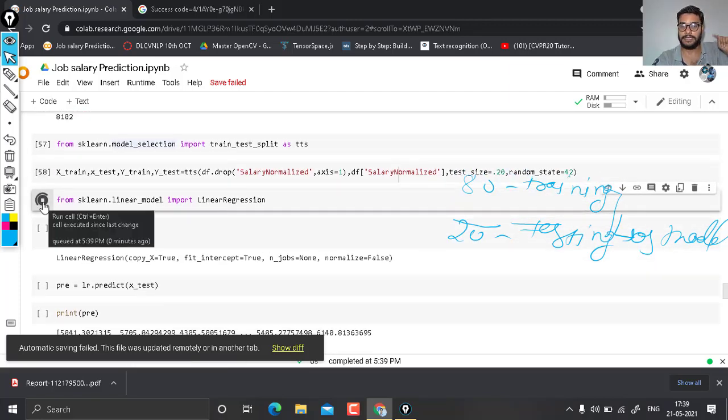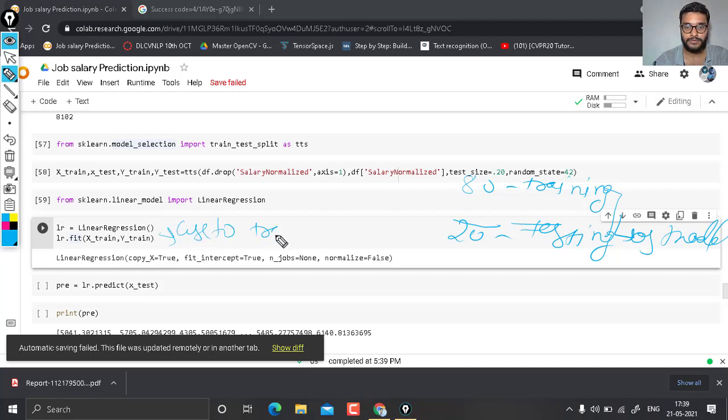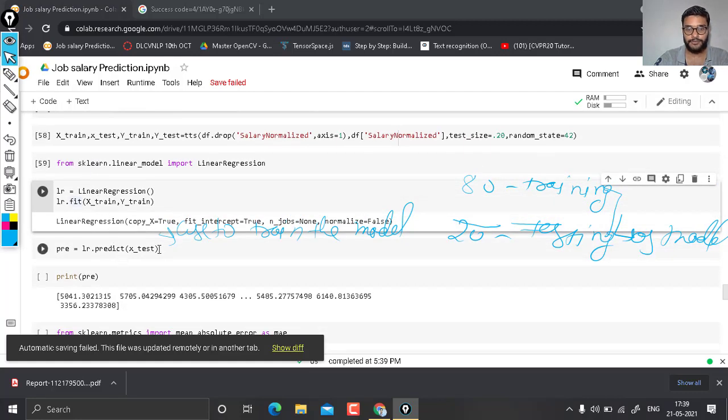Now first we have to import linear regression. Then we use LR equal to LinearRegression, and LR dot fit with x train and y train, and that is used to train our model. So first we train our model, and after training we are going to predict with our model on different values.